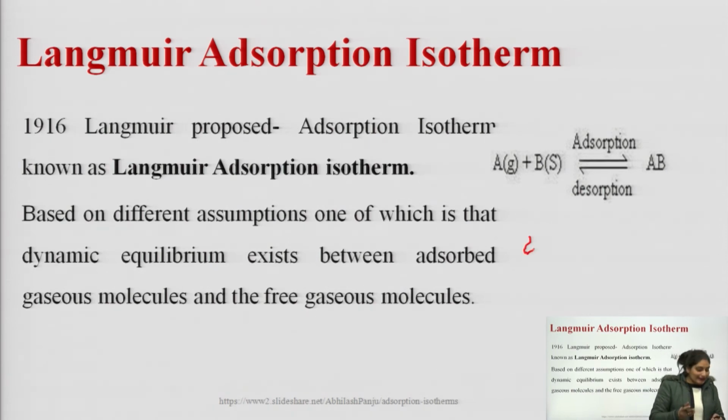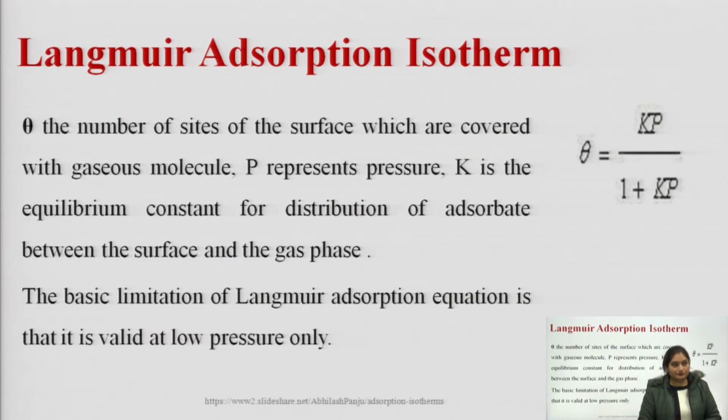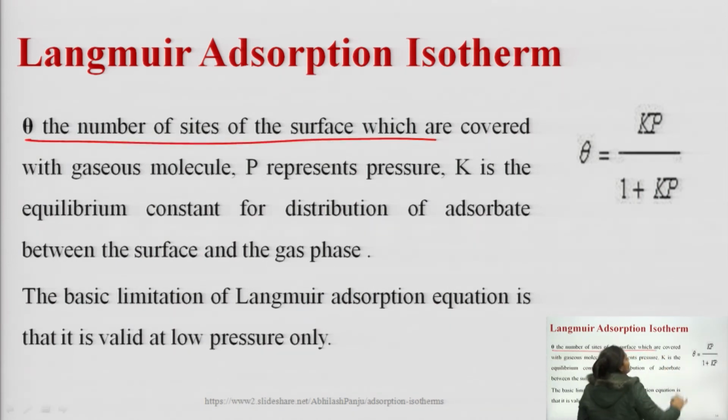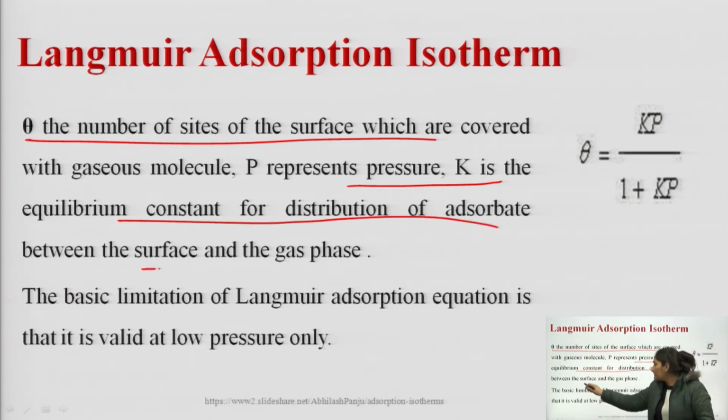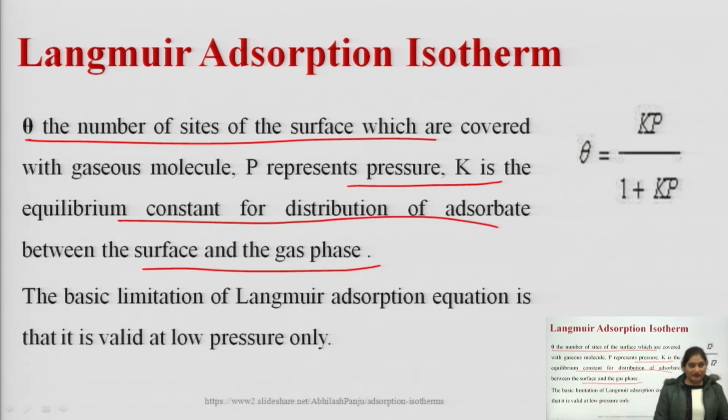And this equilibrium matters a lot. See, theta is the fraction of sites of the surface which are covered with the gaseous molecule. P represents the pressure, K is the equilibrium constant for distribution of adsorbate between the surface and the gas phase.